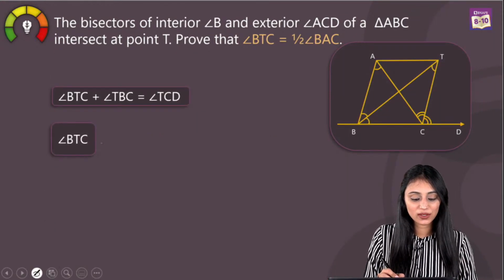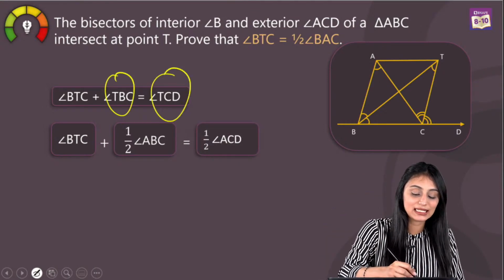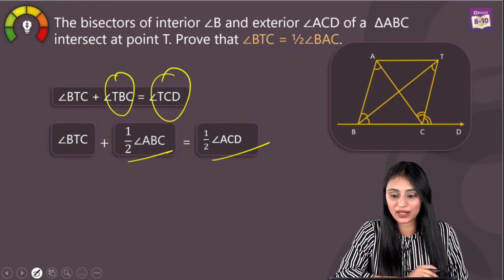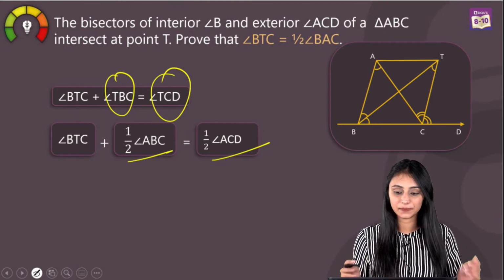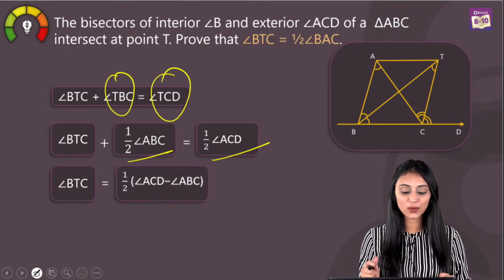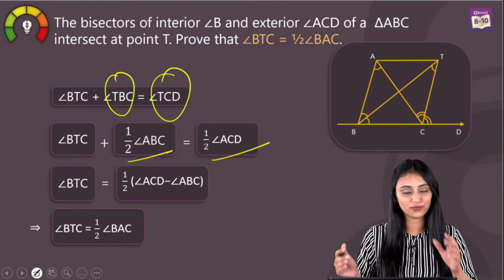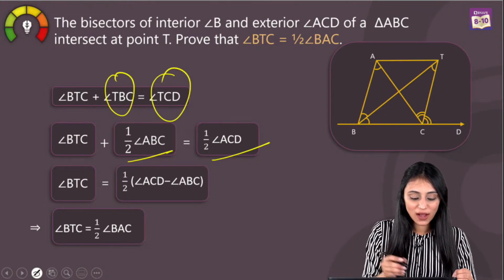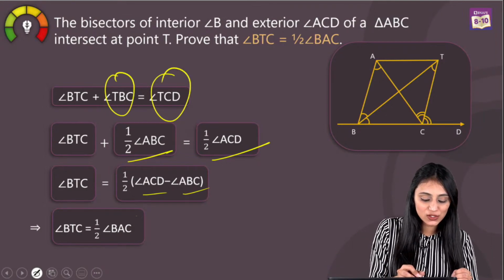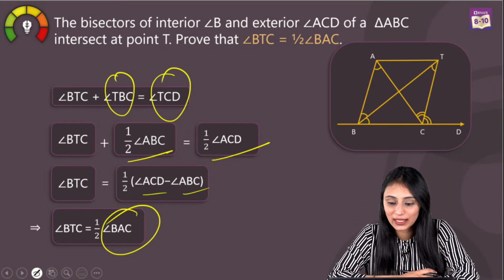Now what we are going to do here is, I'm just substituting the values of TBC and TCD that we got from the initial equations. That's half of ABC and half of ACD. So from here I can say that angle BTC would be equal to half of ACD minus half of angle ABC, if we take half common. Half of ACD minus half of angle ABC will actually be equal to half of angle BAC, and this is what we were supposed to prove.